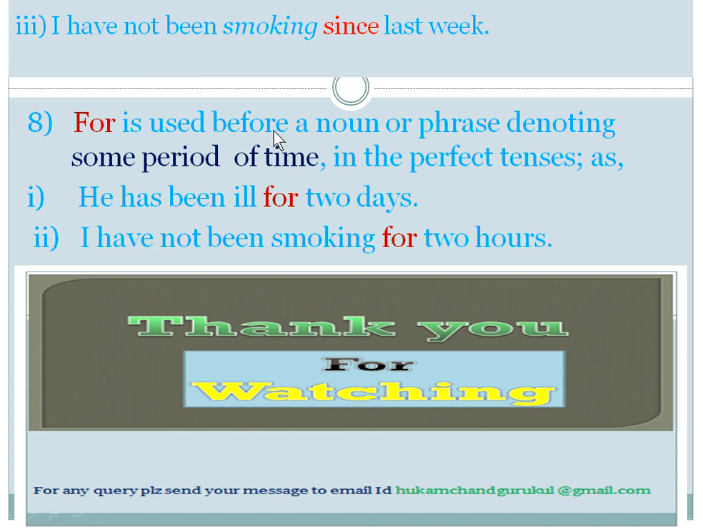For is used before a noun or phrase denoting some period of time in the perfect tense. He has been ill for 2 days. We are talking here about a period of time, so we use the preposition for. I have not been smoking for 2 hours. Here we are talking about a period of time, so we use the preposition for.